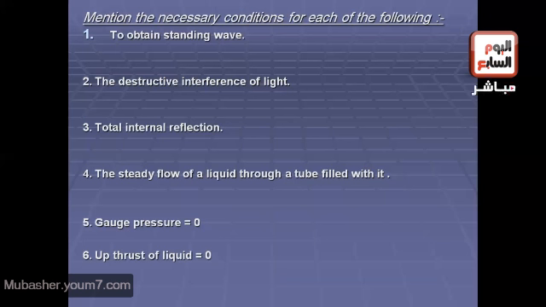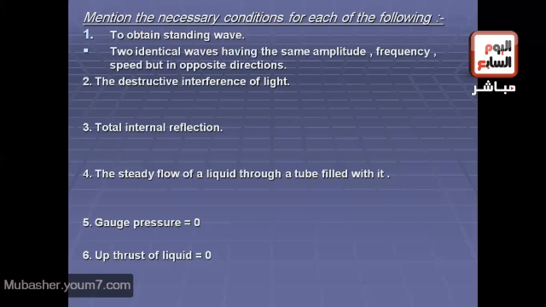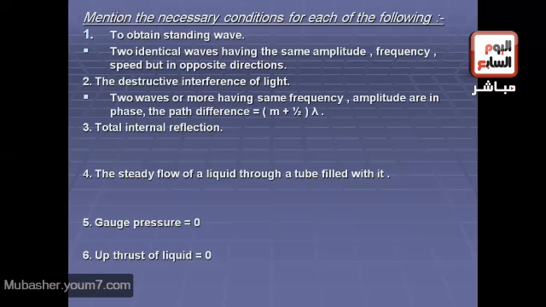Yes, to obtain a standing wave, we have two identical waves having the same amplitude, frequency, and speed, but in opposite directions. That's right. Number 2, how to obtain destructive interference of light. Yes, two or more waves having the same frequency and amplitude are in phase, but the path difference equals (m plus half) lambda. Yes. Number 3, total internal reflection.